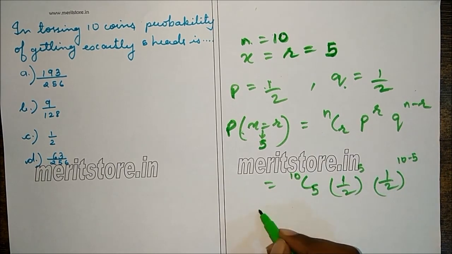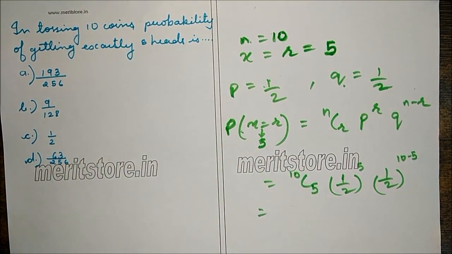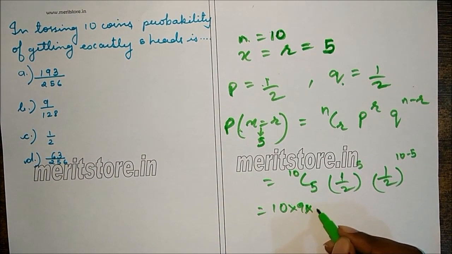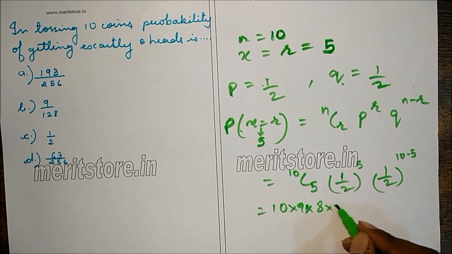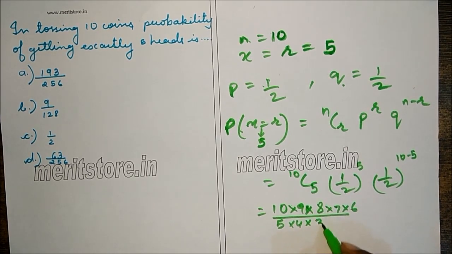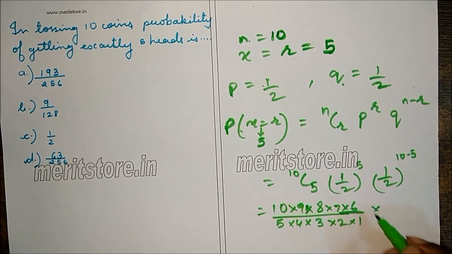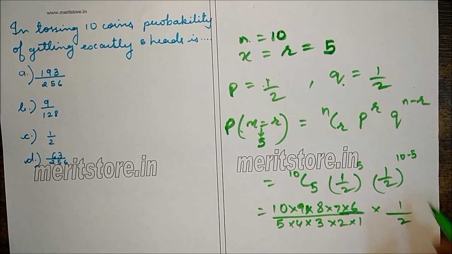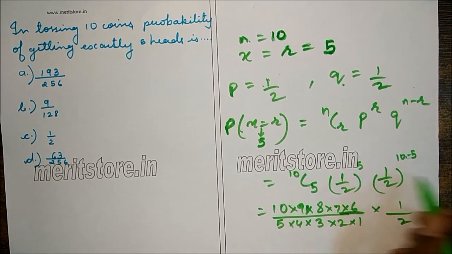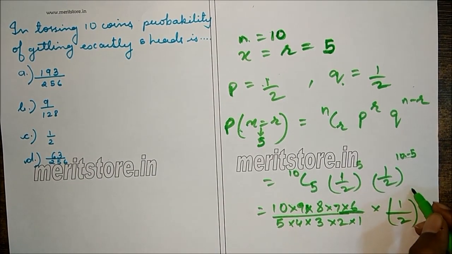Now 10C5, there's a shortcut for writing the combination. We can write 10 into 9 into 8 into 7 into 6 divided by 5 into 4 into 3 into 2 into 1. Similarly, now this is 1 by 2 raised to 5, since 10 minus 5 is 5. So totaling it, we get 1 by 2 raised to 10.